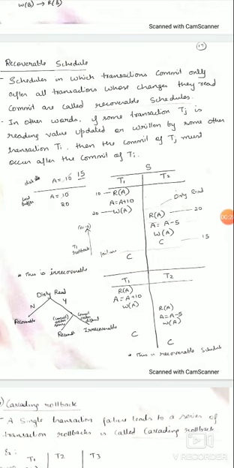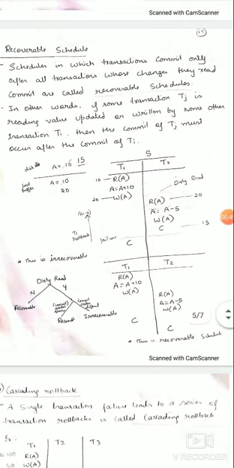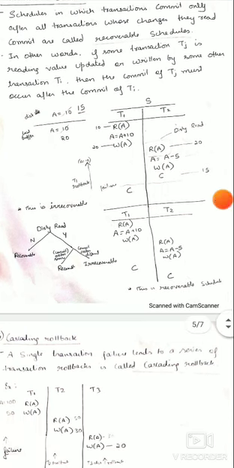That is, schedules in which transactions commit only after all transactions whose changes they read have committed are called recoverable schedules. In other words, if some transaction Tj is reading the value updated or written by some other transaction Ti, then the commit of Tj must occur after the commit of Ti. For this, I'll explain with an example. See, these are the two schedules running.